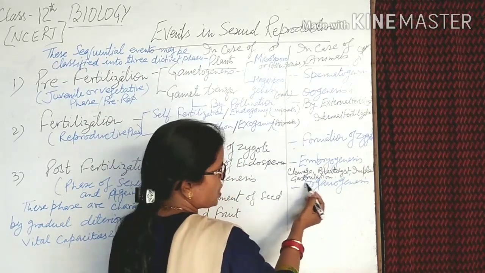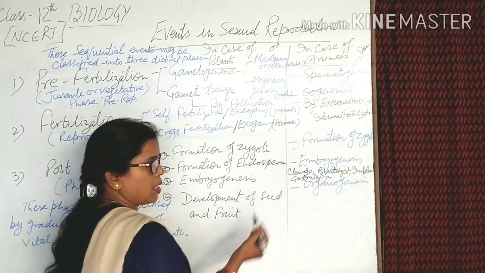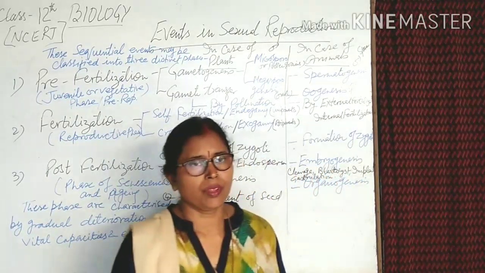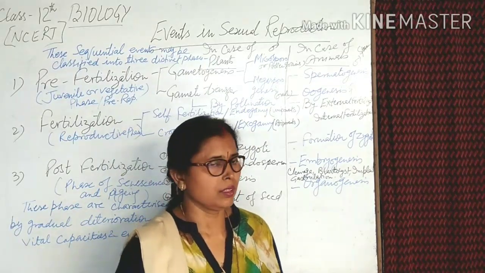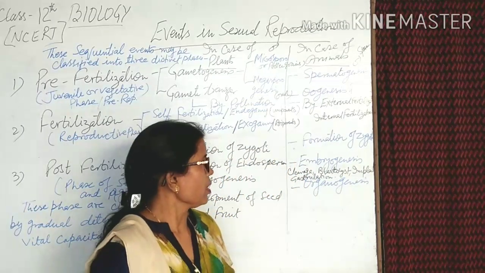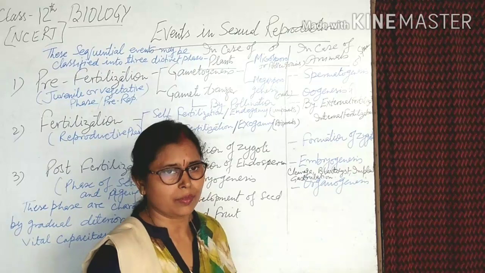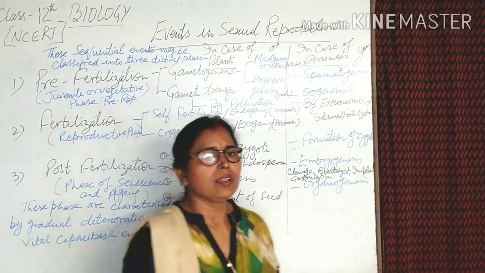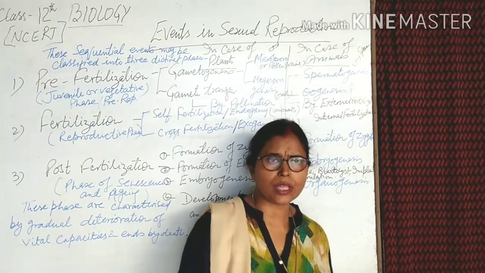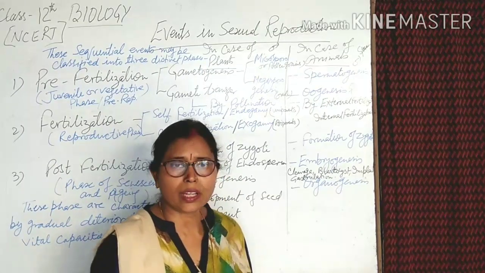Then comes gastrulation. In gastrulation, the germinal layers form inside the body. Gastrulation means the 32 cell blastula converts into a morula, from the 16 to 32 cell stage, and after the 32 cell stage it is gastrulation.